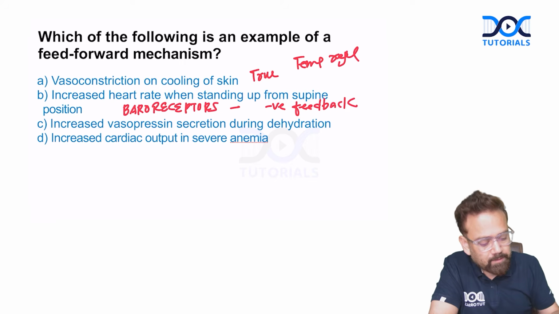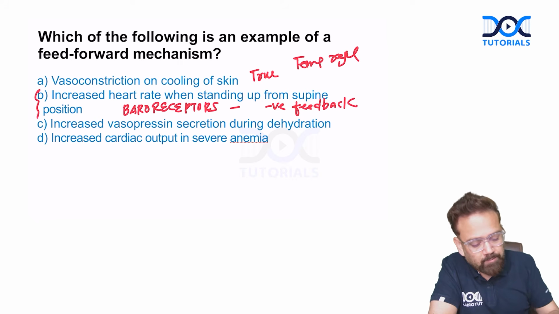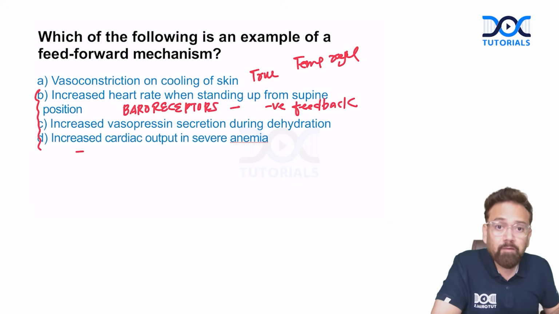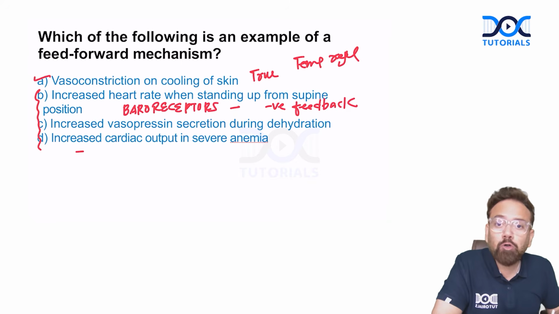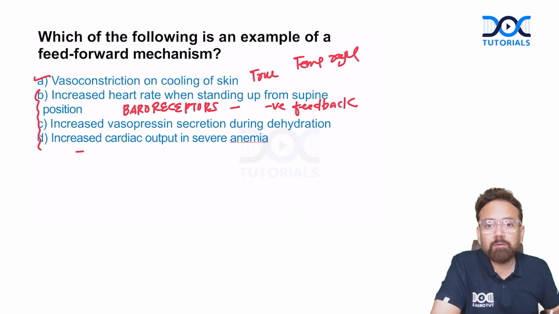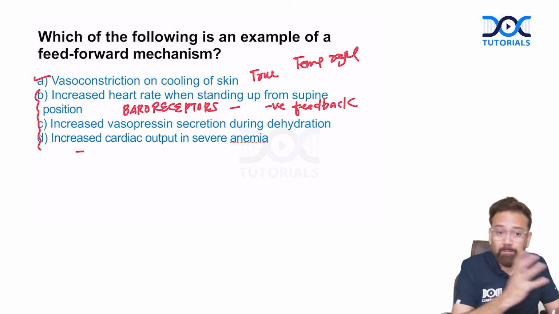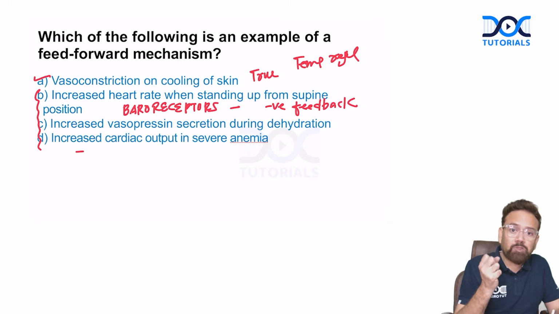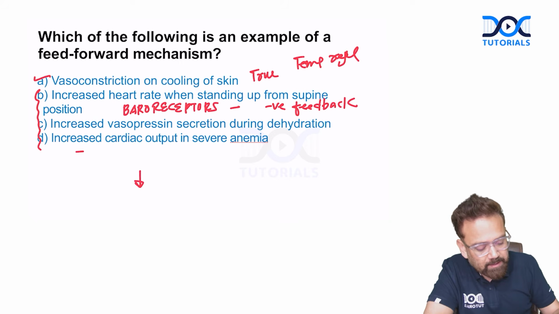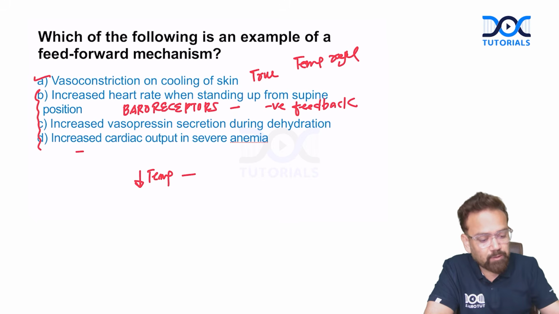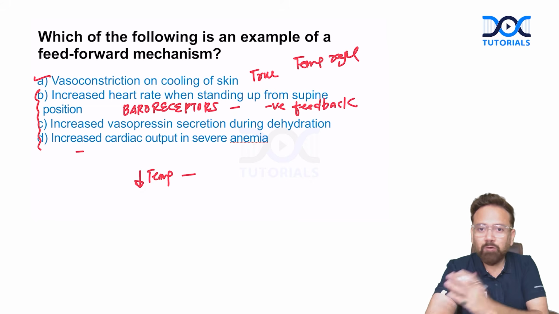Increased vasopressin secretion during dehydration. No, again feedback. Increased cardiac output. No, these are all feedback. Only one is feed forward, and that is temperature regulation, vasoconstriction on cooling of skin. So when there is cold temperature or a cold environment, automatically there will be vasoconstriction and shivering. Just now we have discussed whenever there is a decrease in the temperature of the environment, who will respond? Which nucleus? Anterior or posterior? Just now I have discussed posterior.